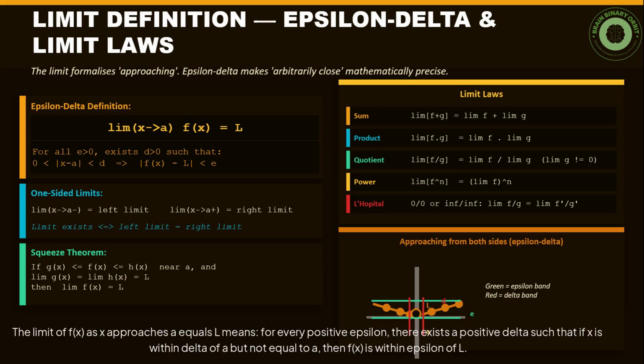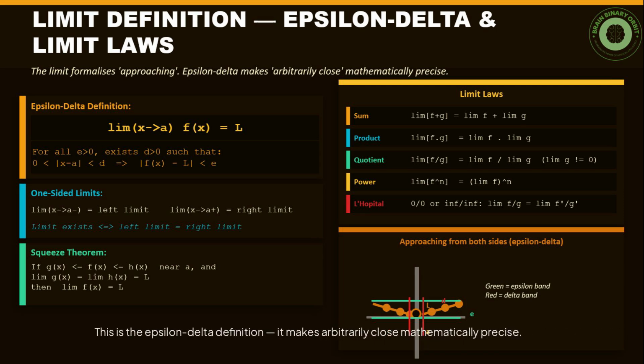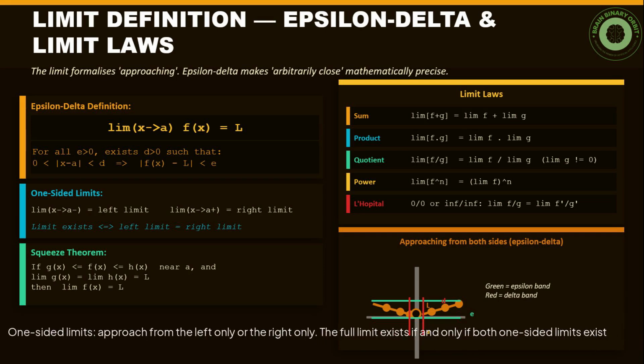The limit of f(x) as x approaches a equals L means, for every positive epsilon, there exists a positive delta such that if x is within delta of a but not equal to a, then f(x) is within epsilon of L. This is the epsilon-delta definition. It makes "arbitrarily close" mathematically precise. One-sided limits approach from the left only or the right only. The full limit exists if and only if both one-sided limits exist and agree.